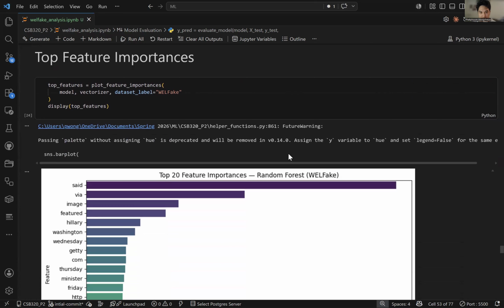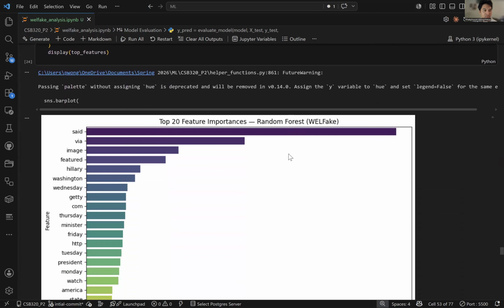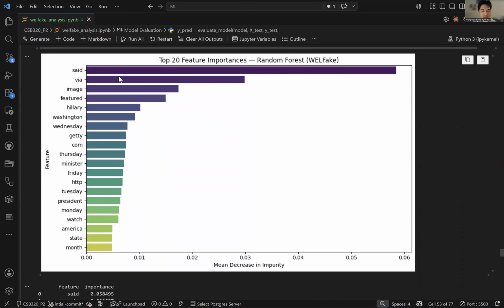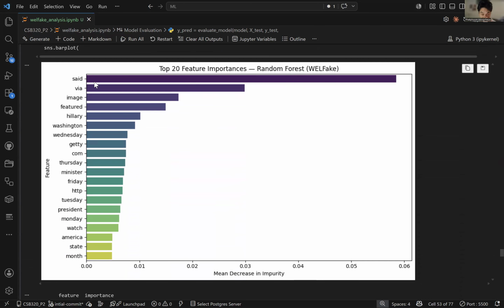So here are the important features. Said had the highest mean decrease in impurity, which means that said had the most effect on the model's decision between fake or real news.